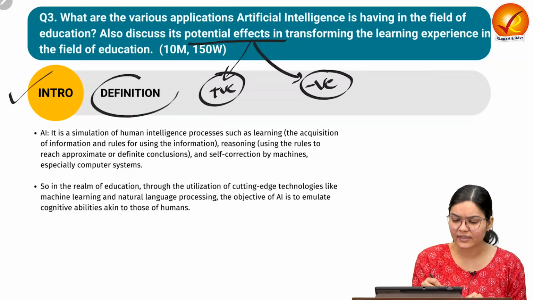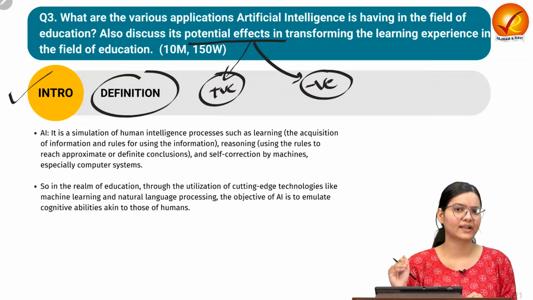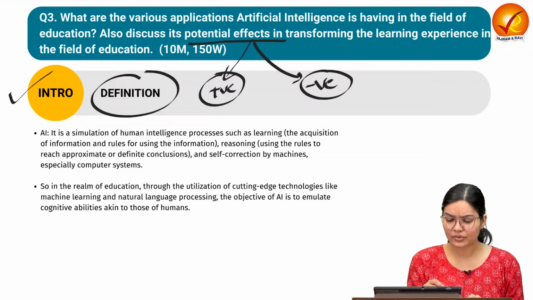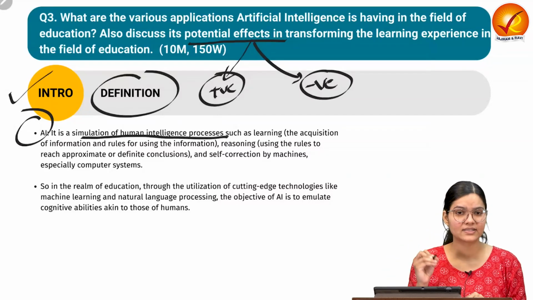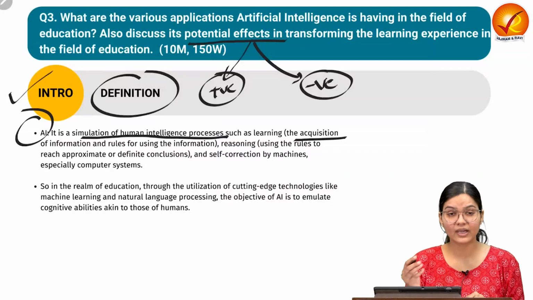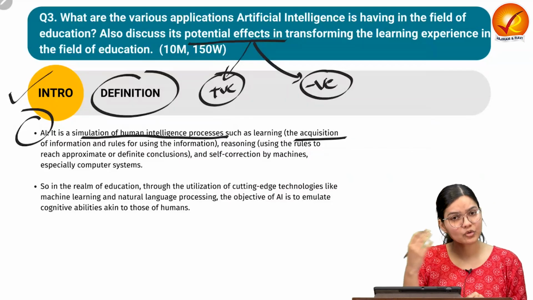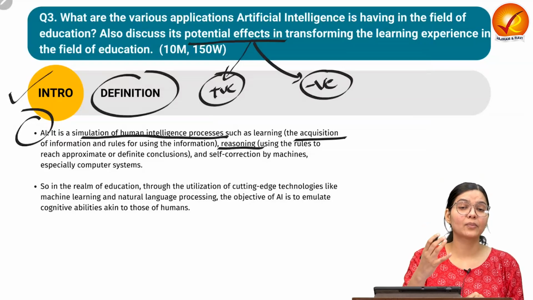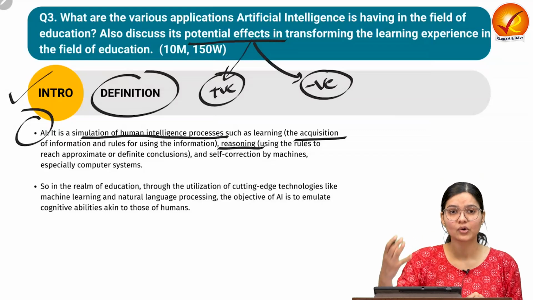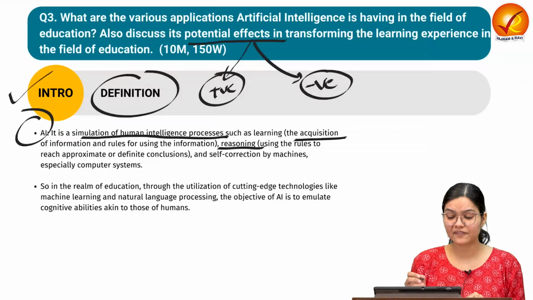So we can define artificial intelligence, what artificial intelligence is and how it is impacting the field of education. Okay. What is artificial intelligence? It is the simulation of human intelligence processes such as learning, the acquisition of knowledge to capture the information and then to process it, and reasoning, how based on that particular piece of information you are reacting or responding, that is also artificial intelligence.